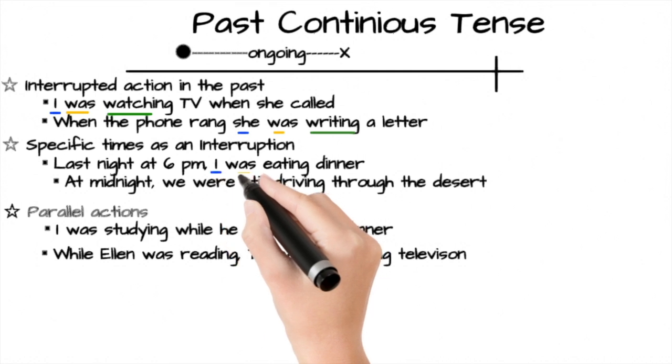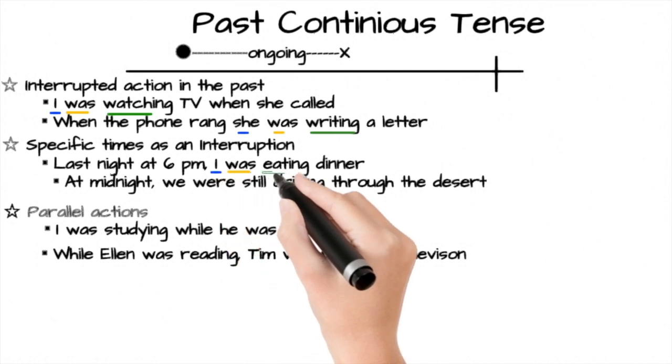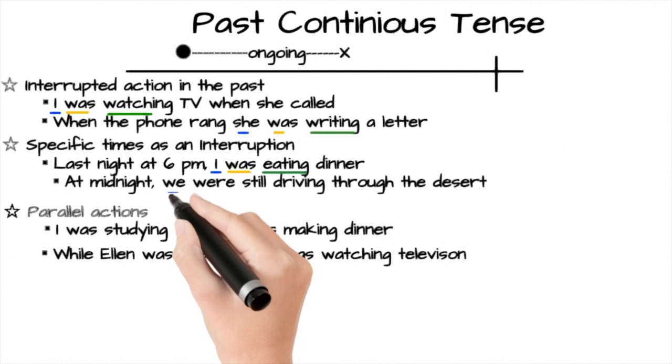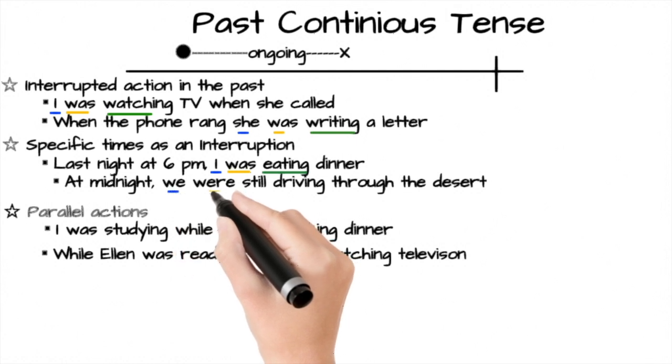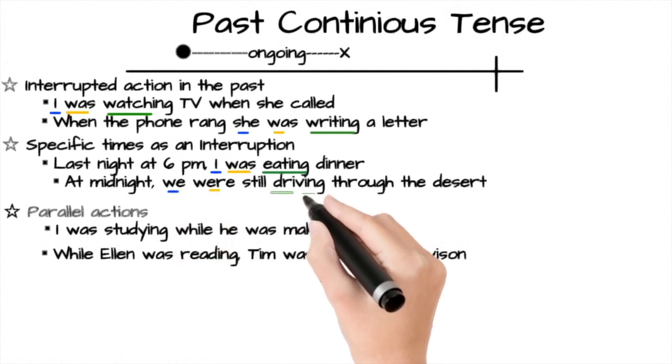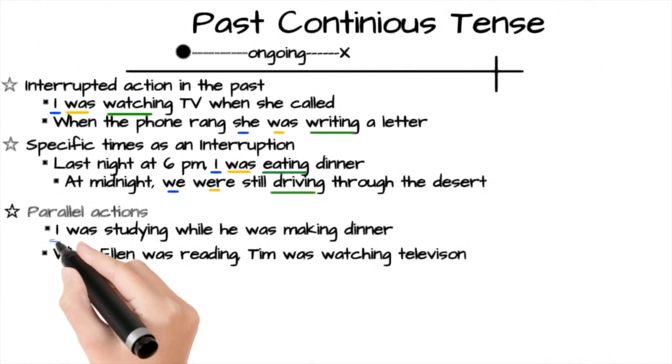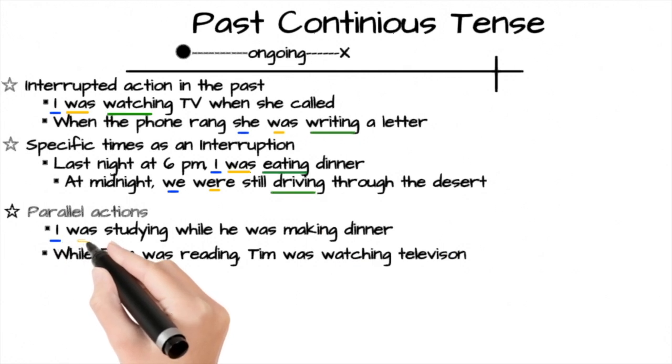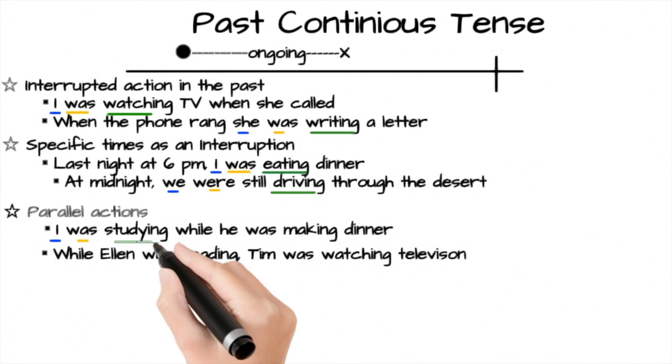I is a subject, was is a helping verb, eating is an action verb. We is a subject, were is a helping verb, driving is an action verb. I is a subject, was is a helping verb, studying is an action verb.